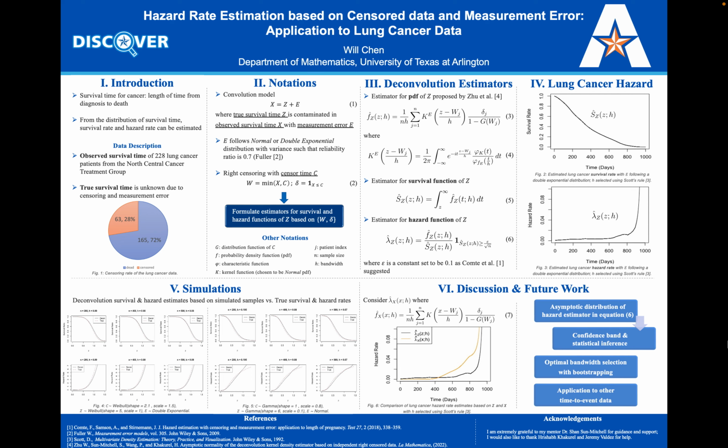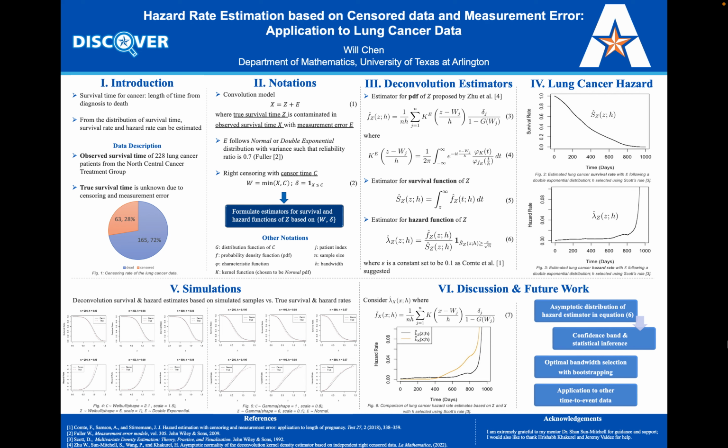Usually, patients will want to know conditional probabilities, such as given that they are still alive, what are their chances of death in the next year? To answer this question, we can refer to the hazard rate model in Figure 3. According to our model, the hazard rate increases rapidly after 800 days since diagnosis of lung cancer.